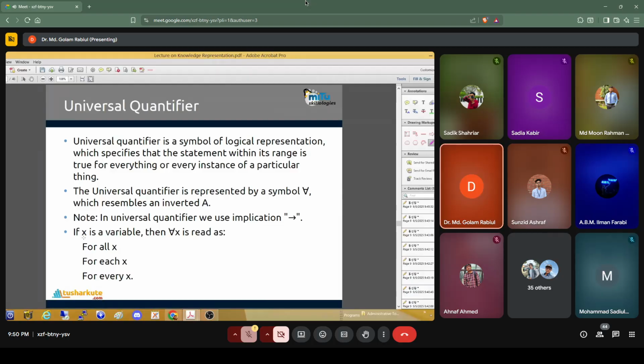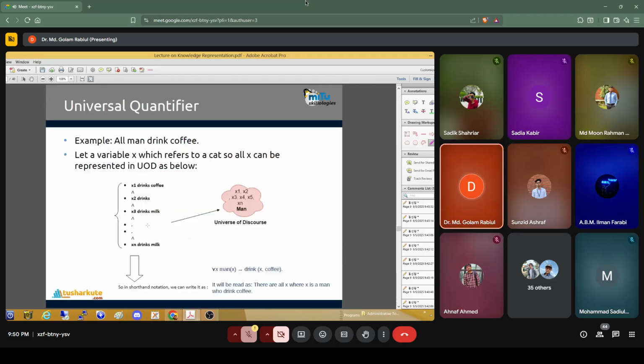Then if x is a variable, this representation is our universal quantifier x. Universal quantifier x means for all x, or for each x, or for every x. So this is represented by the universal quantifier, and the universal quantifier usually uses the implication.